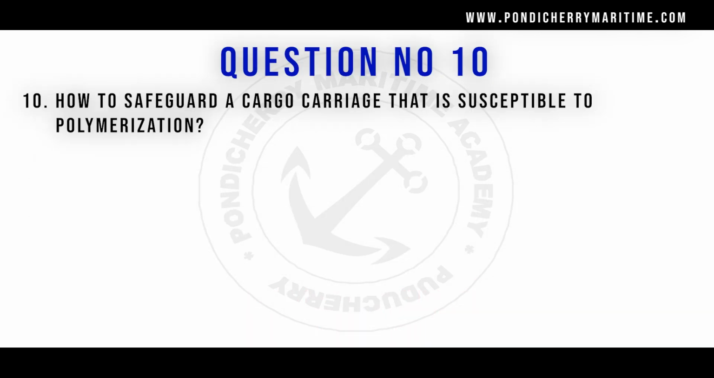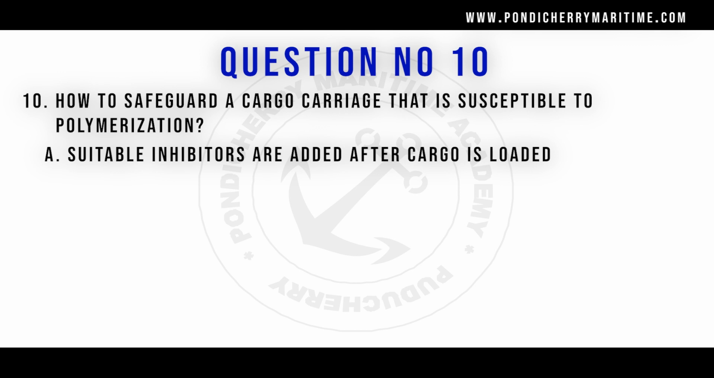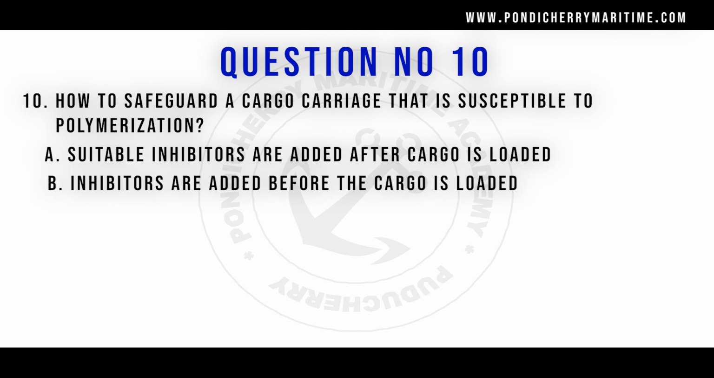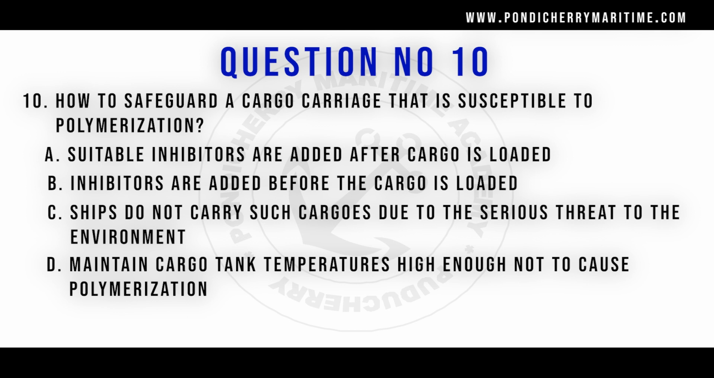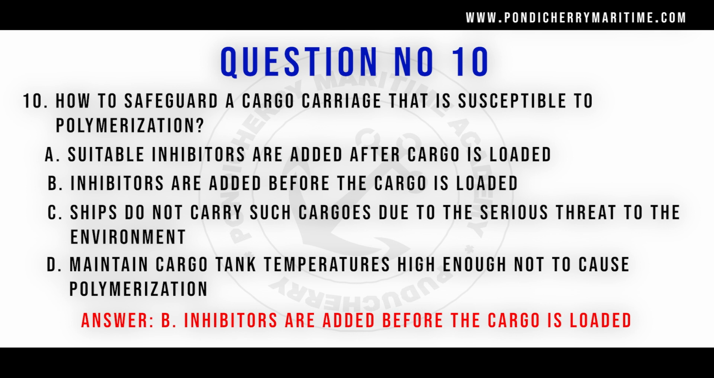Question number 10. How to safeguard a cargo carriage that is susceptible to polymerization? Option A, suitable inhibitors are added after the cargo is loaded. Option B, inhibitors are added before the cargo is loaded. Option C, ships do not carry such cargo due to serious threat to the environment. Option D, maintain the cargo temperature high enough not to cause polymerization. So the correct answer is option B. Inhibitors are added before the cargo is loaded to avoid any polymerization reaction.